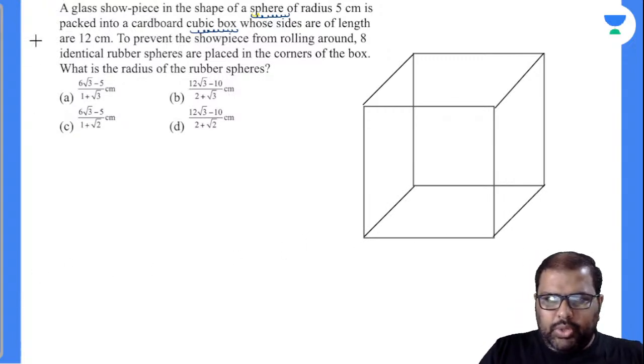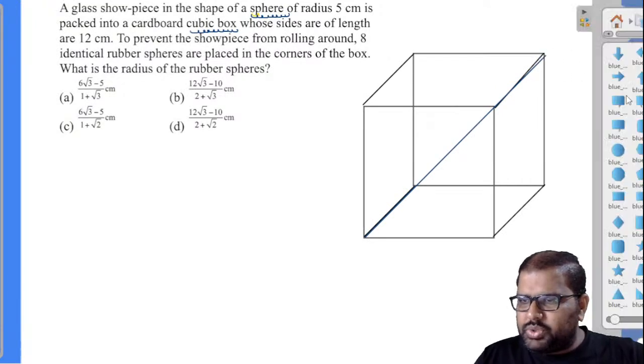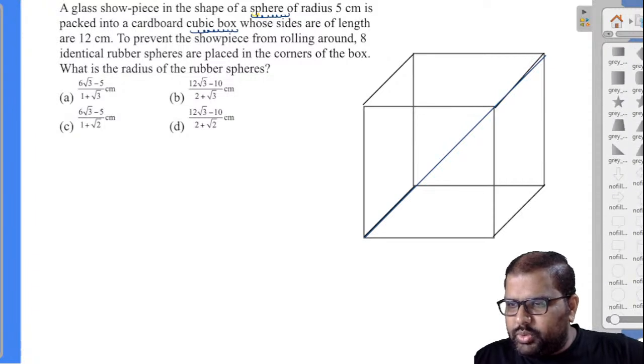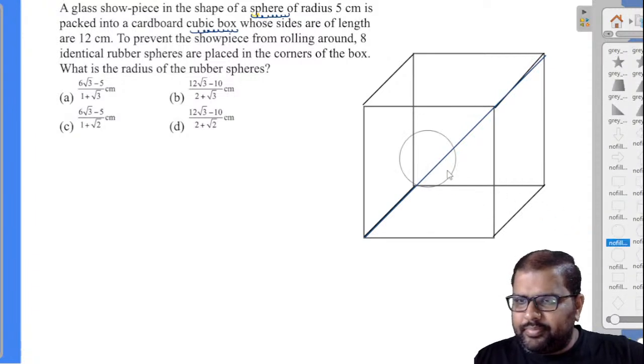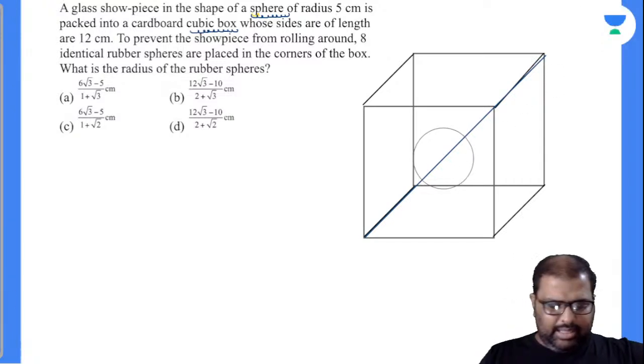Now see here, your glass sphere will be kept intact around this body diagonal, beta, right? If you closely observe there, I'll show you one more thing. Now see here, I'll draw a plain circle so that you can get more clarity. So here, this is the glass sphere. Now I will draw this in a 2D manner, then you can understand this.